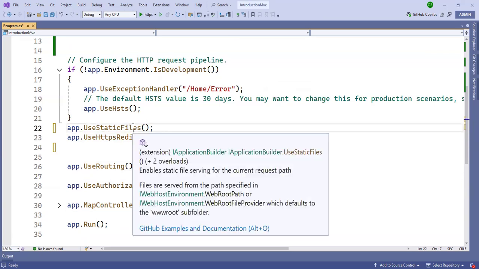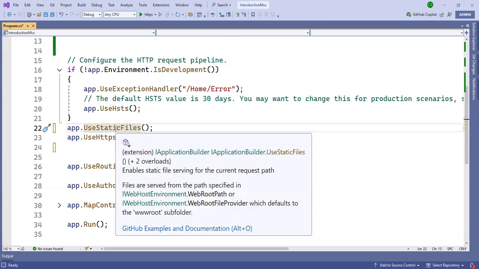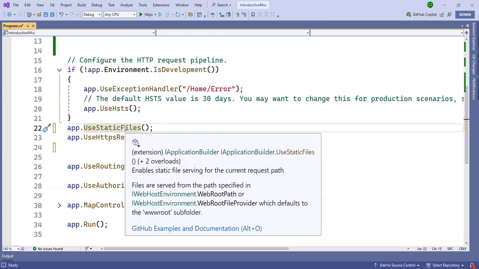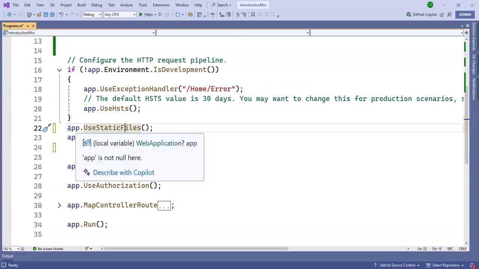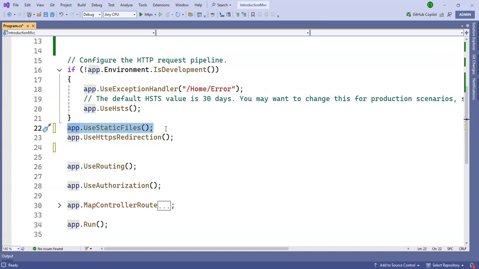So what is the use of the UseStaticFiles middleware? Suppose we have multiple files like images, some JS files or CSS files, and we want to serve them through this middleware. This is a built-in middleware in .NET Core.